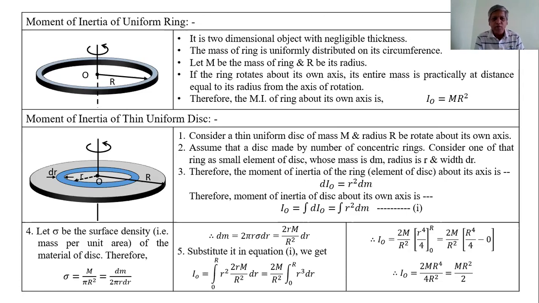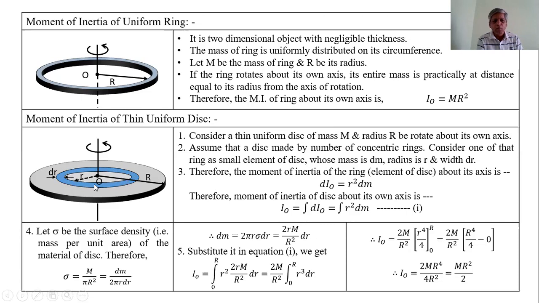The origin of the XYZ coordinate system is exactly at the center of the disk, that is point O. Here, O is the center of the disk, and its own axis is perpendicular to the plane. About that axis the disk can be rotated. The disk is made by a number of rings. One of the rings is given here.